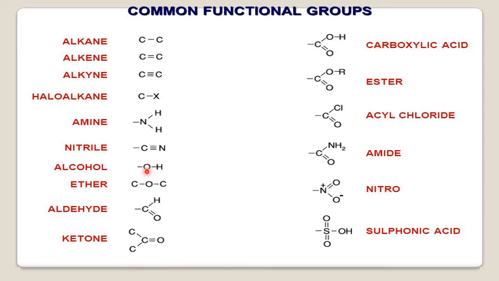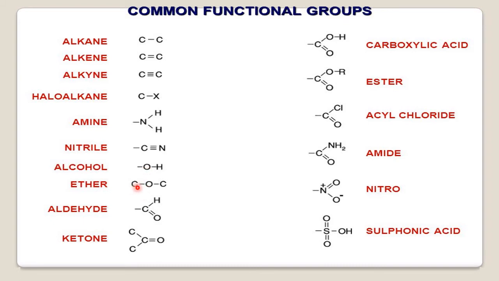The difference between phenols and alcohols: both contain OH, but in phenol, OH is on the benzene, whereas in alcohol, OH is in the side chain. There are examples of aromatic alcohols, but there the OH group is attached to the side chain, not directly on the benzene. If the OH group is directly on the benzene, they come under the phenol category.